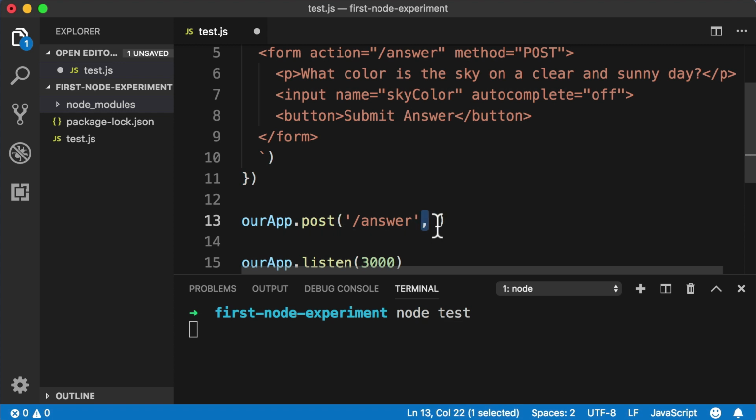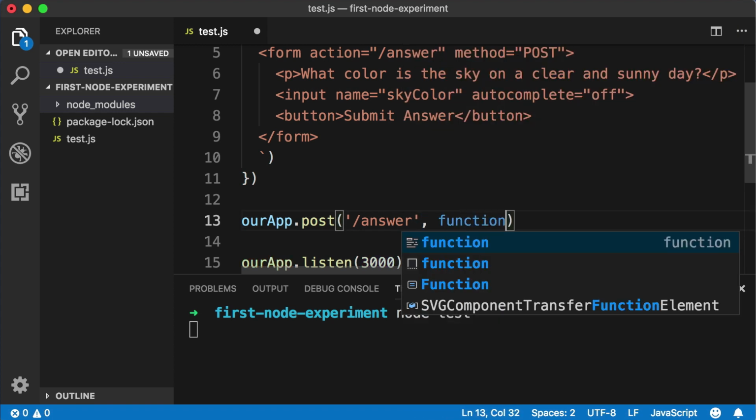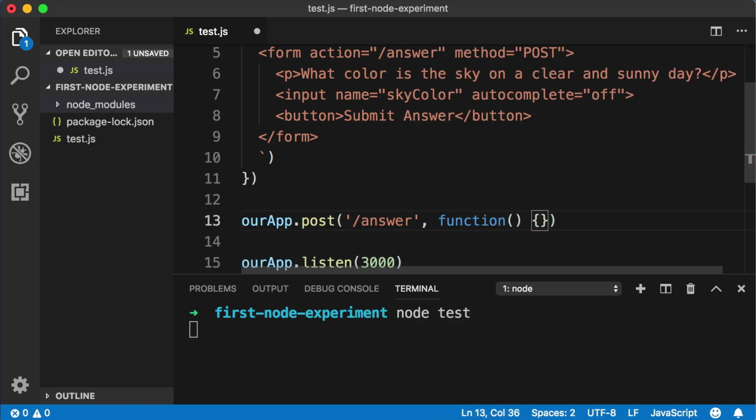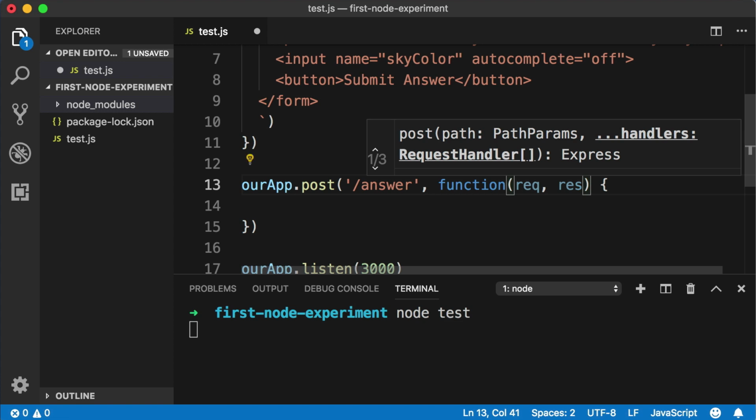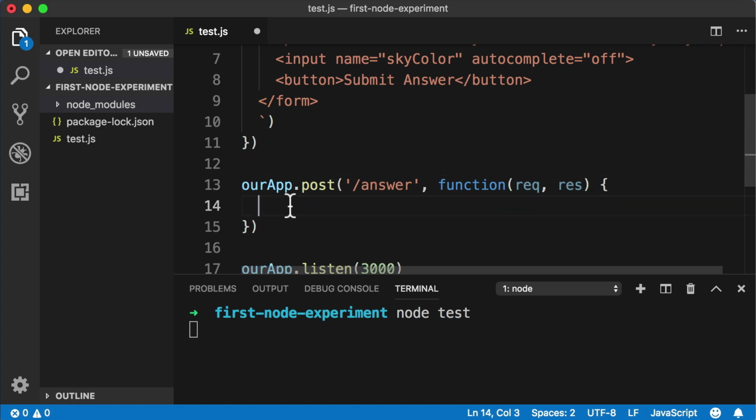So after this comma, include an anonymous function, so function parentheses curly brackets. Inside the parentheses for the function, include the parameters req and res. Inside the body of our function, let's just send back a bit of text that reads, "Thank you for submitting the form."